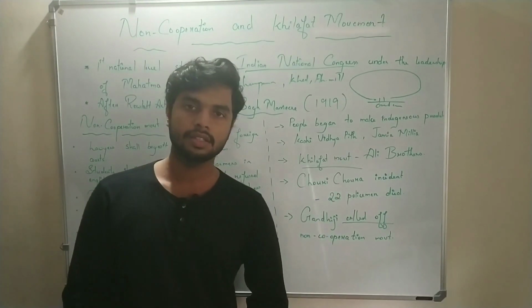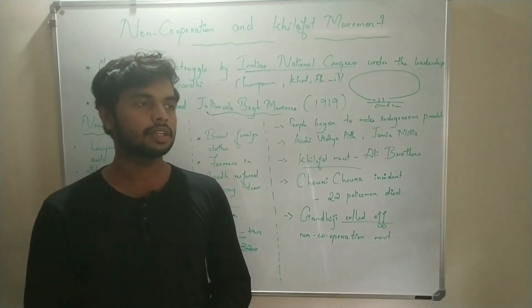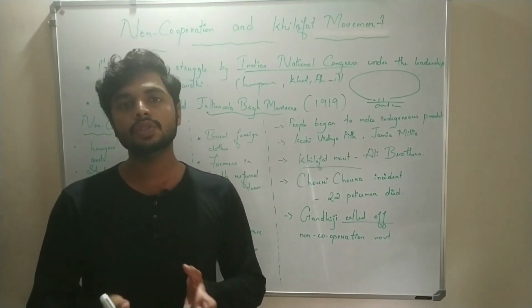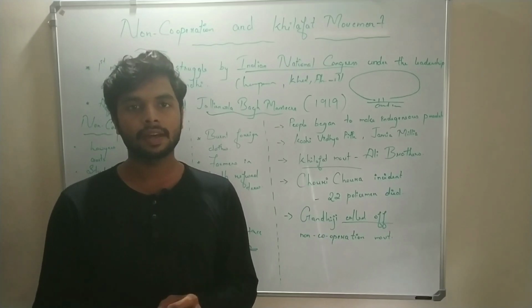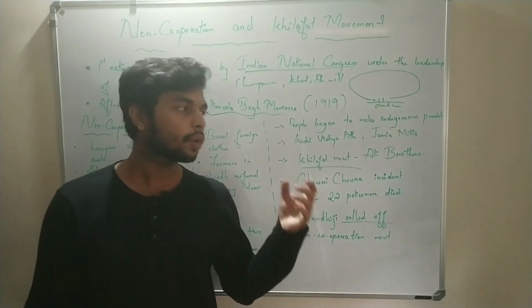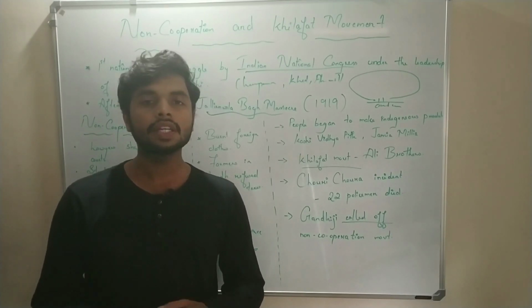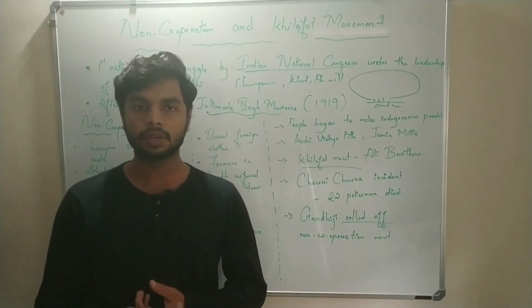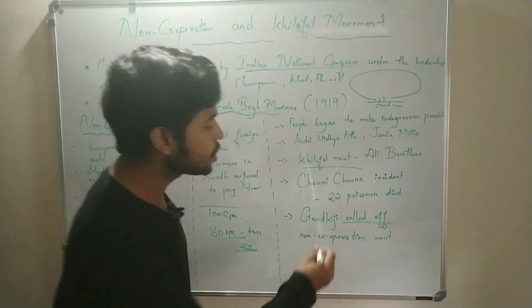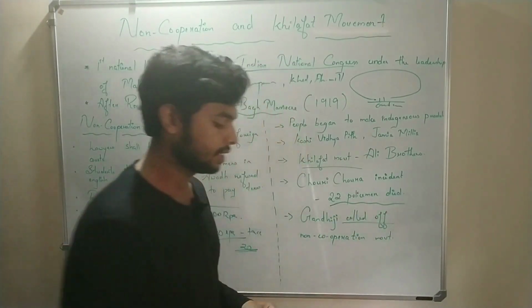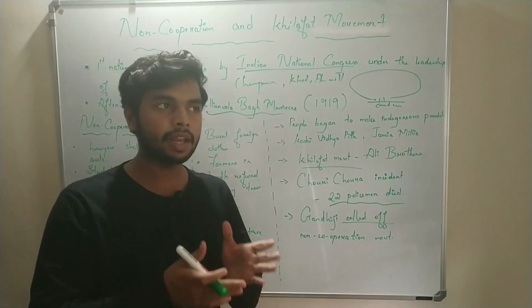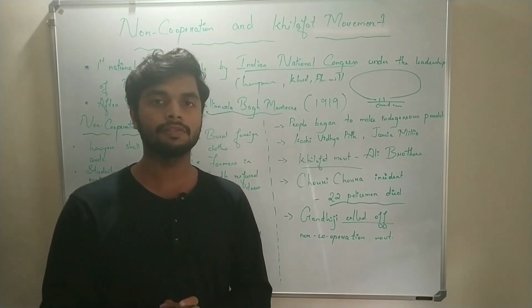The Chauri Chaura incident is an incident in response to police firing at a mob in Chauri Chaura in Uttar Pradesh. So the villagers started to set ablaze the police station and 22 policemen died. So this was completely against the path of Mahatma Gandhi.